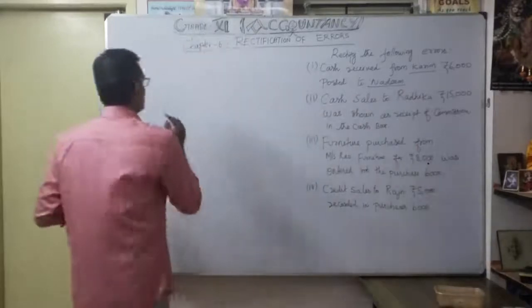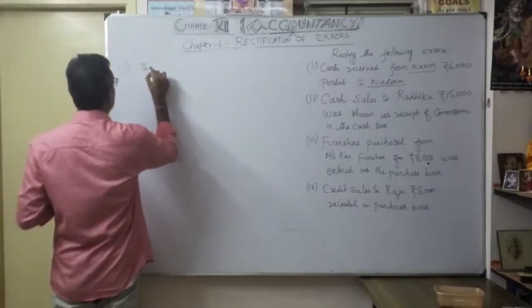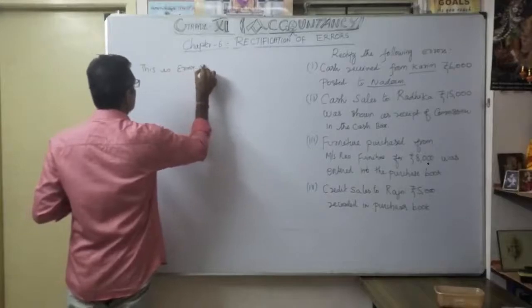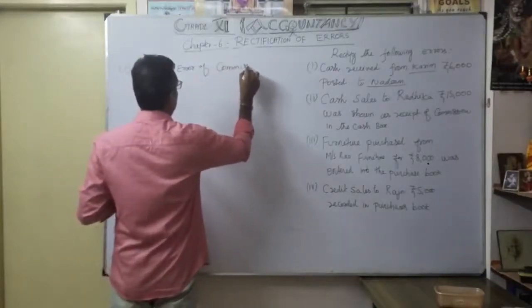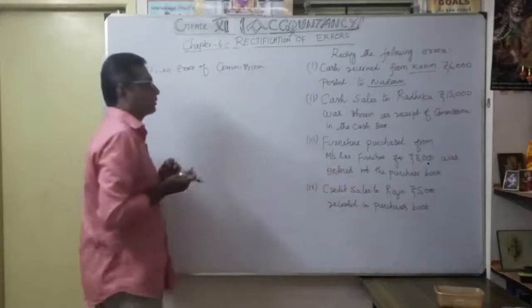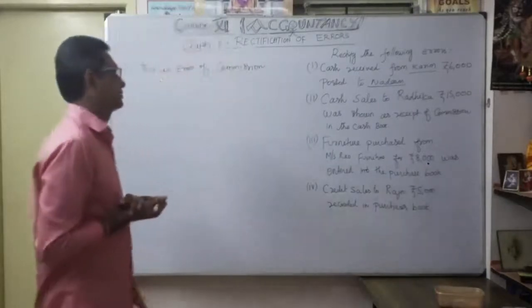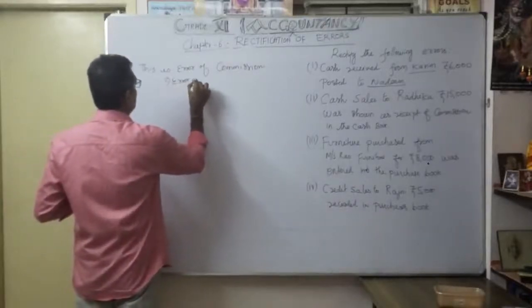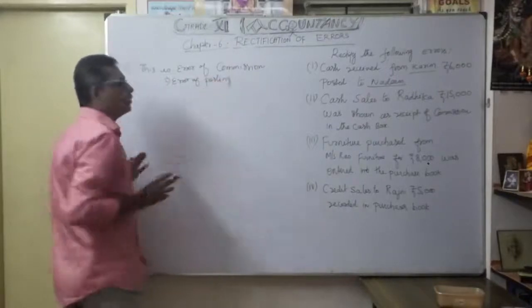Okay, so the first one is an error of commission, an error of posting.